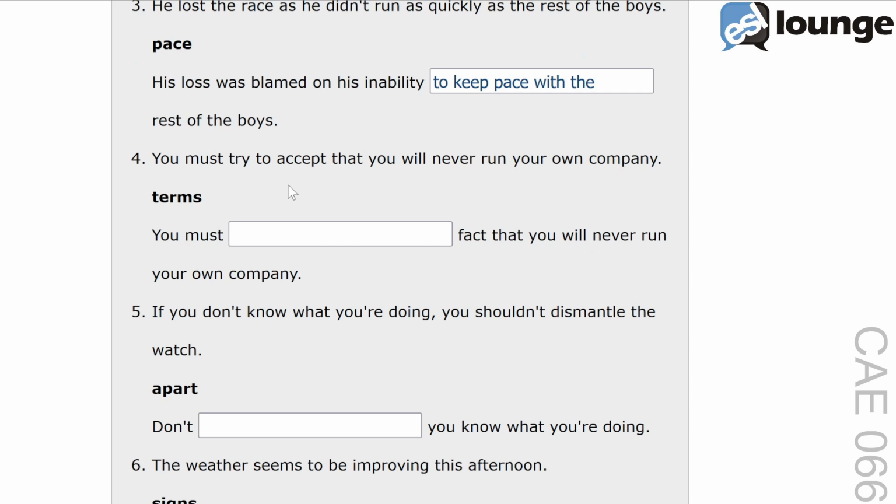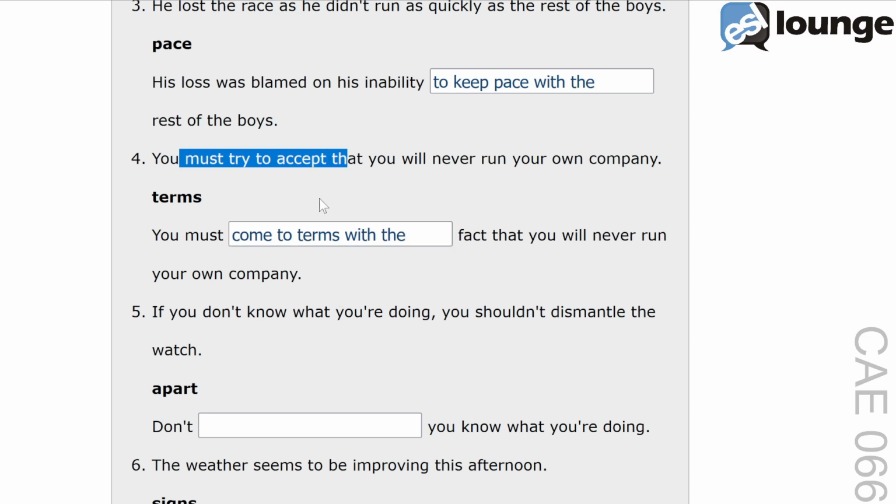company. The keyword is terms, and the second sentence is, you must blank fact that you will never run your own company. The correct answer is, you must come to terms with the fact that you will never run your own company. The phrase come to terms with means to accept or reconcile oneself to a difficult truth.